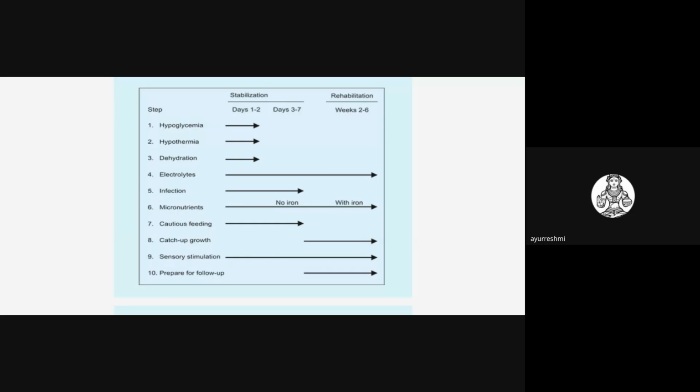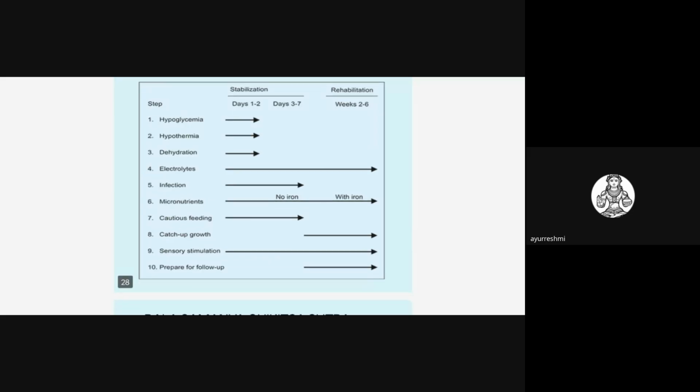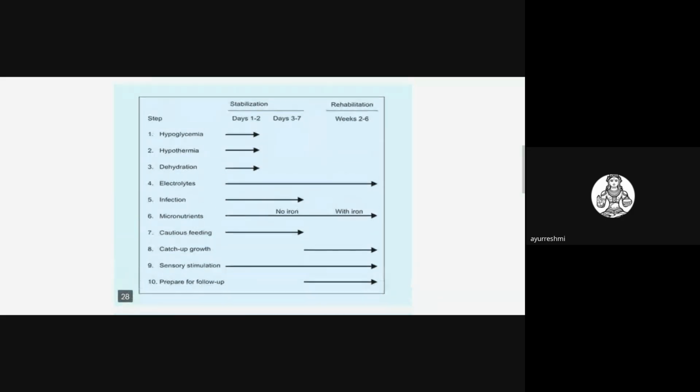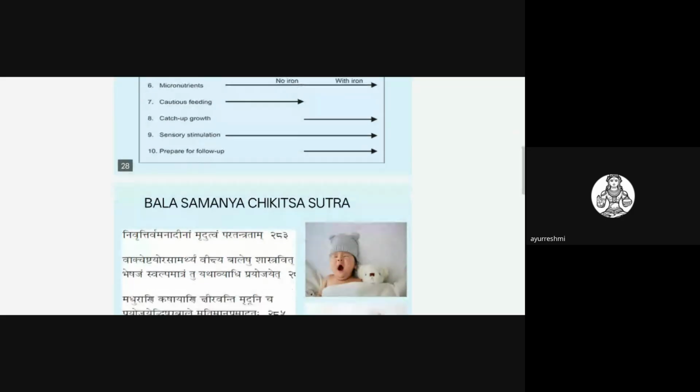In the same way here also they have classified different things. Hypoglycemia, hypothermia and dehydration have to be managed for 1 to 2 days. Then later on we have to start with the electrolytes. We have to control the infection initially, and micronutrients like iron they won't give in the first initial days. All these steps are very important in managing malnutrition in children, so you should know this.